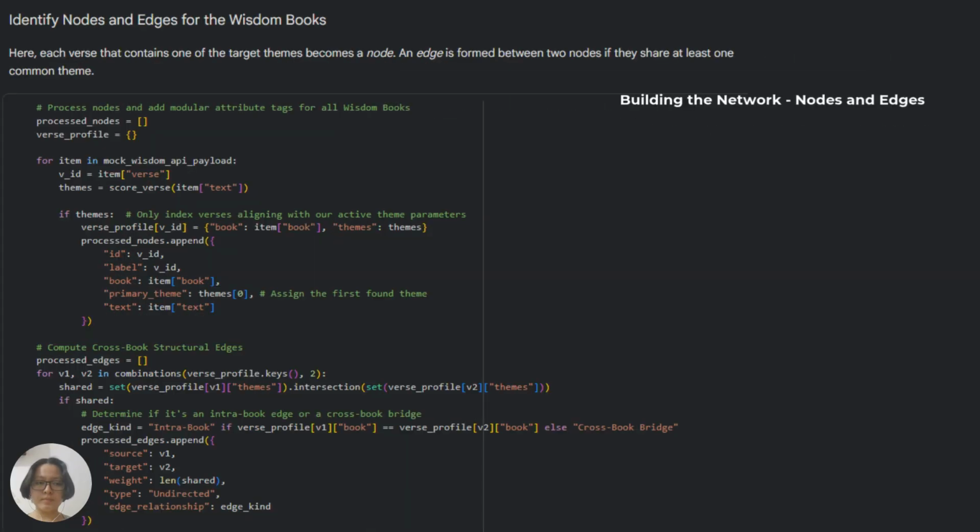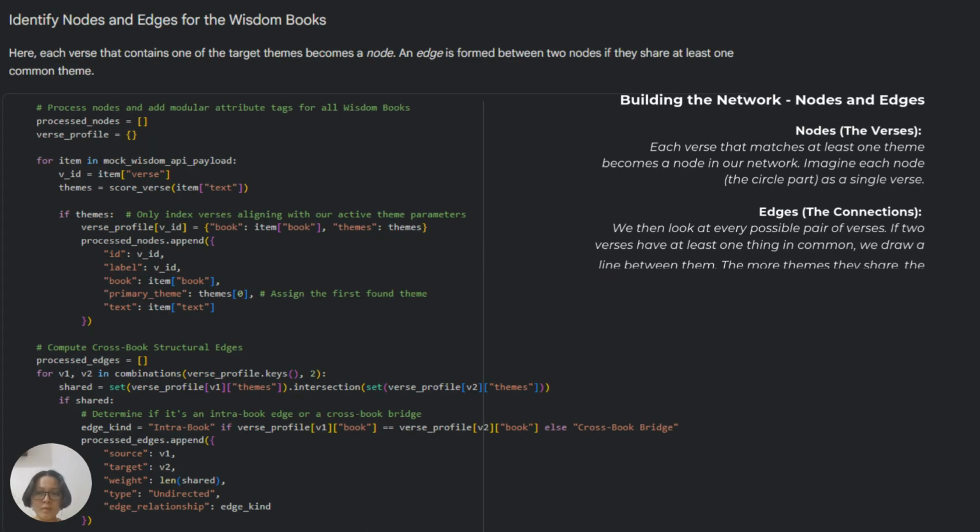Next, building the network, defining the nodes and edges. So in this part, we identify the nodes and edges from the wisdom books. The nodes are first. Each verse that matches at least one theme becomes a node in our network. Imagine each node as a single verse, and then the edge as the connection.